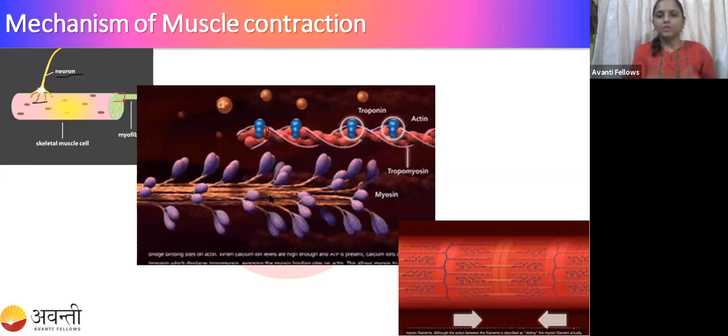After the signal from the brain, acetylcholine is released. The calcium ion concentration increases. Now the calcium ions come and bind to this troponin, releasing the binding site of the actin. So now this myosin is going to bind to this released actin site. When it binds, it is going to move the actin filament, like this.